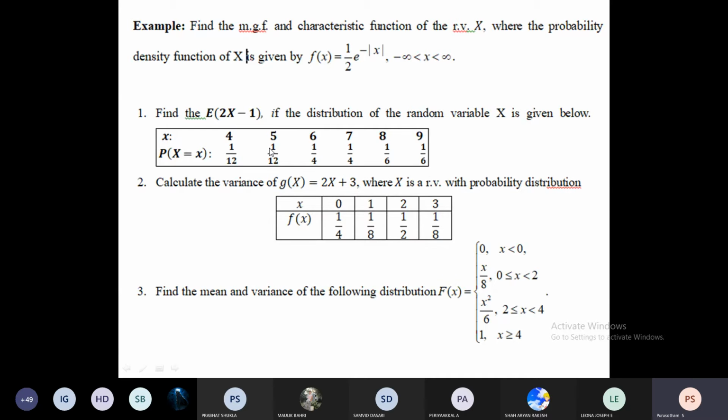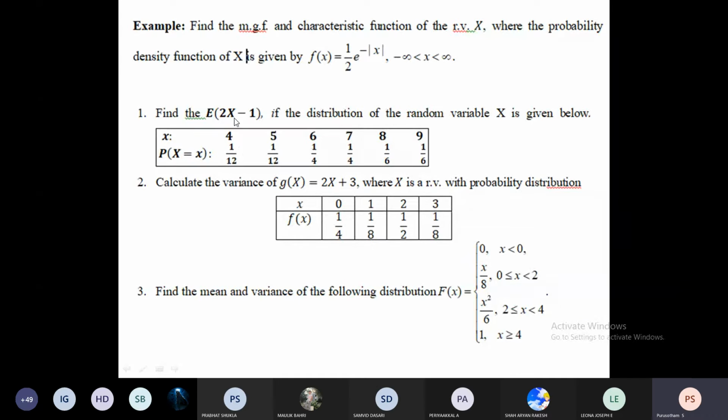Is it understandable, or do I have to explain it once more? So e to the power 4t into 1 by 12 plus e to the power 5t, because tx with x from 4 to 9, e to the power 4t into the fx value, which is 1 by 12. You need not integrate here.